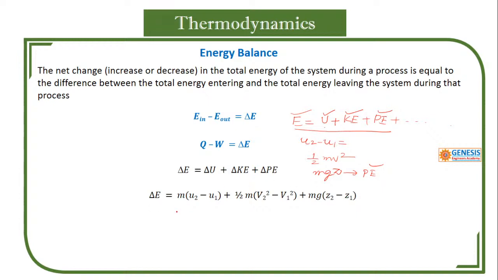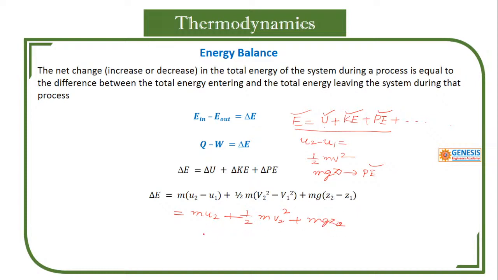What is change in energy? If you want, you can keep it like this: mu2 plus half mv2 square plus mg z2. This is the second state.